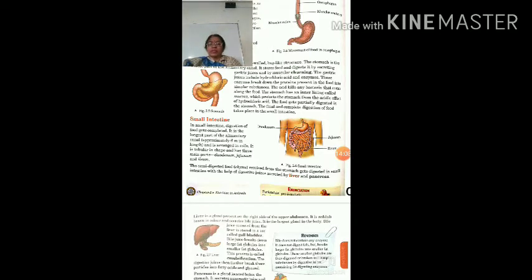Now from this stomach, the food will start entering into the small intestine, and here you can see in this picture the word duodenum is written. This is the starting point of the small intestine, and here the digestive juices from the pancreas and liver also mix. From the pancreas, pancreatic juice will mix, and from the liver, bile juice will mix here. Bile juice will digest the fat, and pancreatic juice will digest the protein and carbohydrate and some part of fat